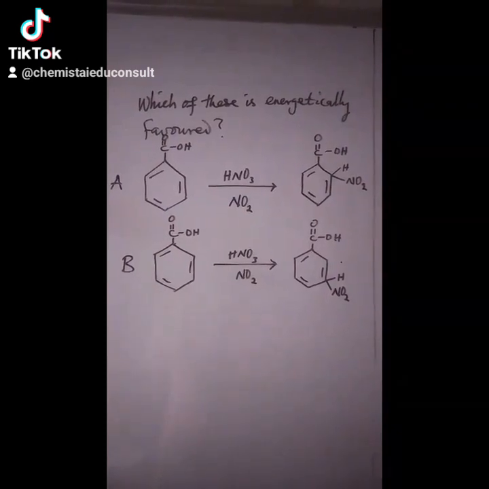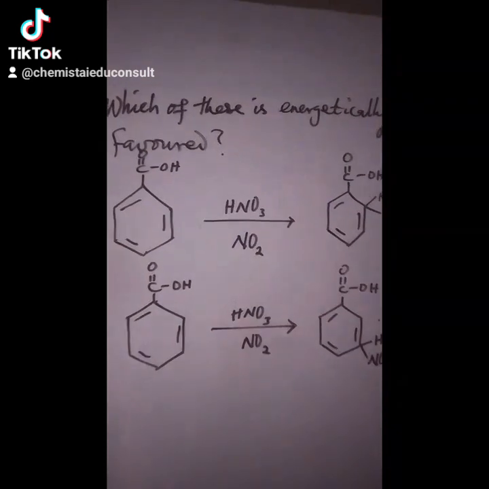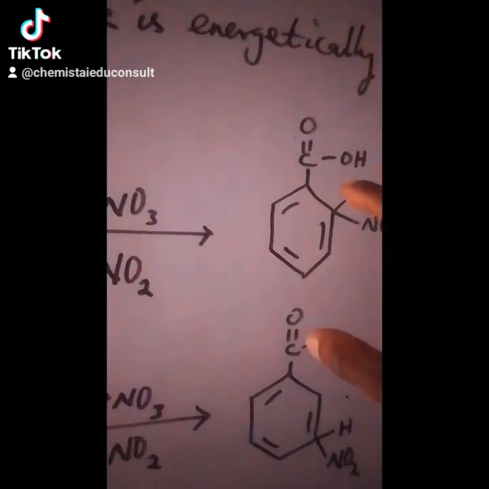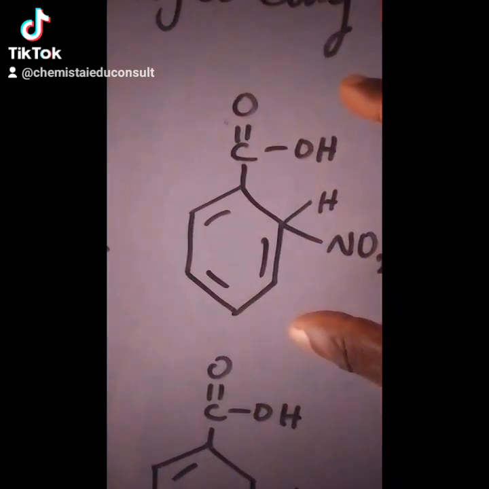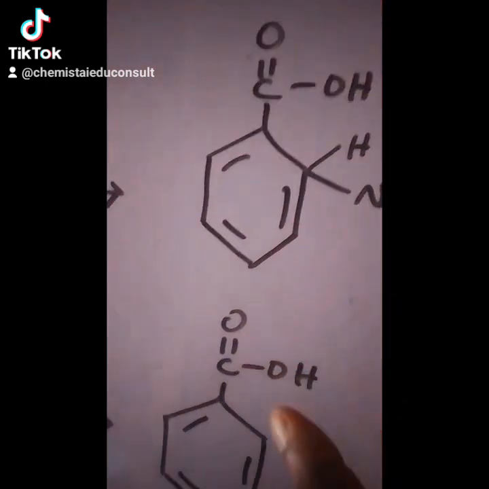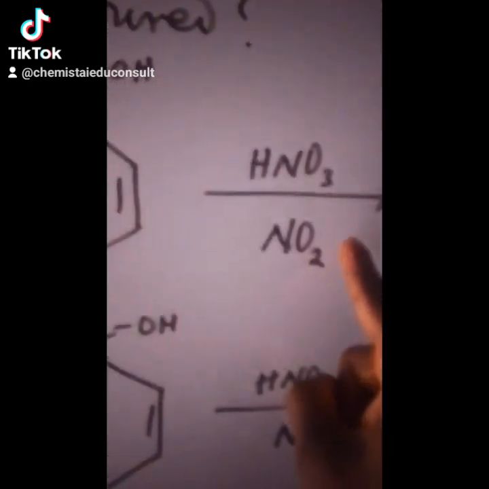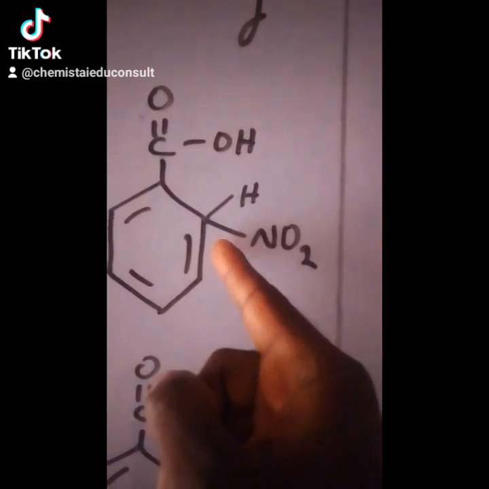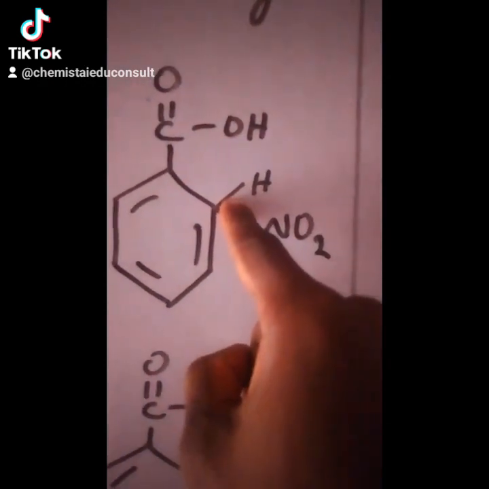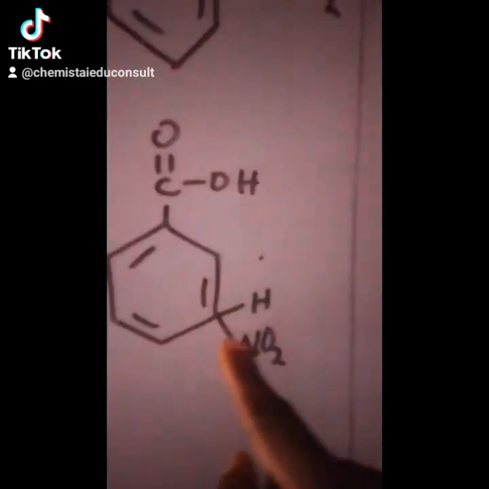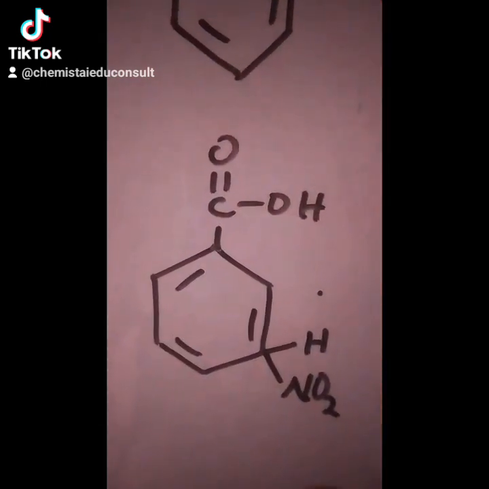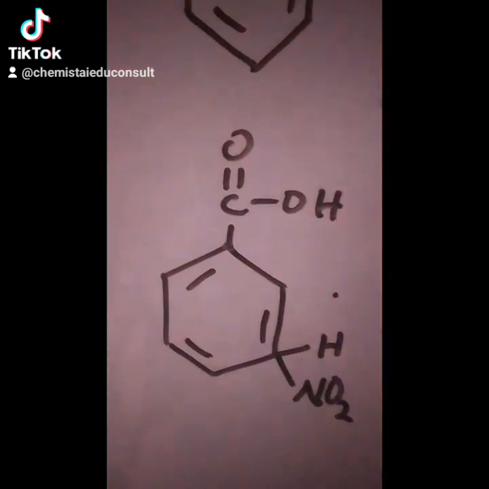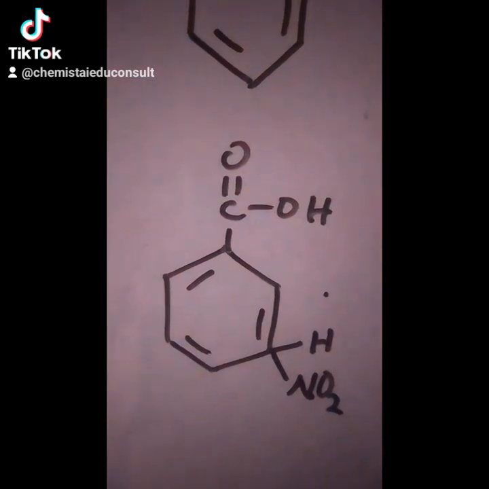Which of these is energetically favored? That is, which of these reactions produces a compound that is energetically favored? Remember, there is nitration of benzoic acid, and here the nitro group is attached at the ortho position. Here, the nitro group is attached at the meta position. Which of these two compounds is energetically favored, more stable, or more eager to be formed?